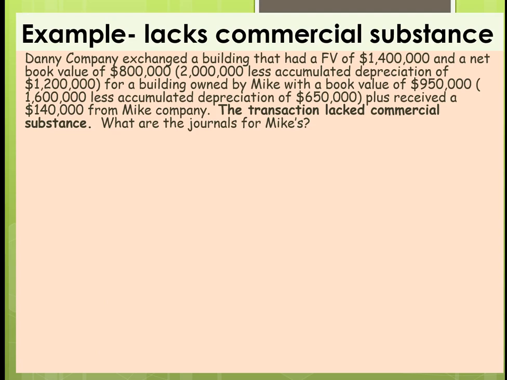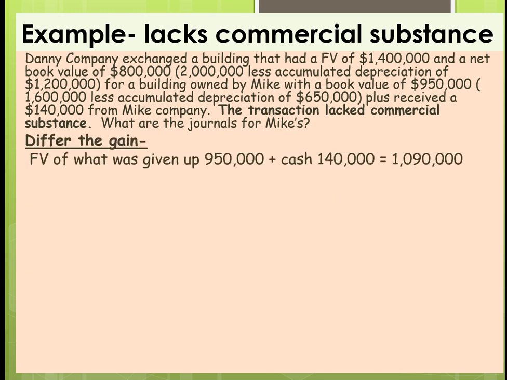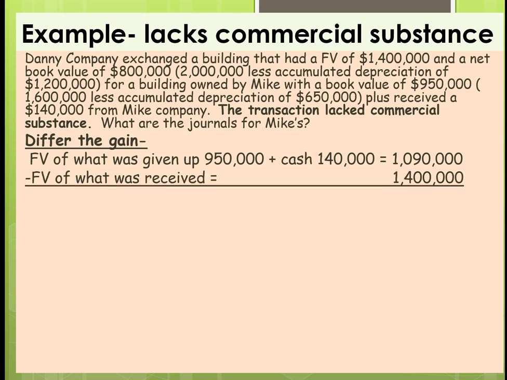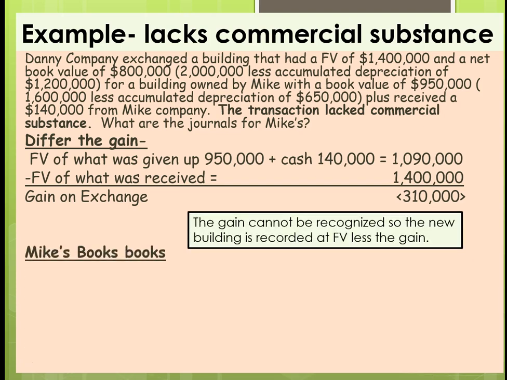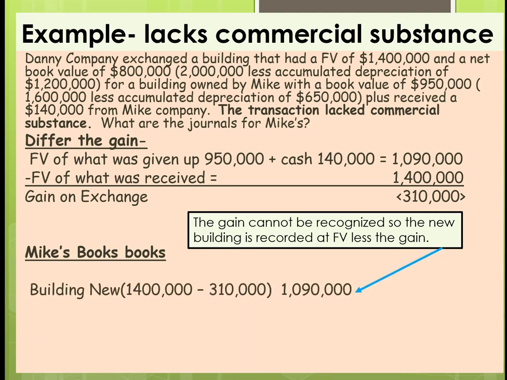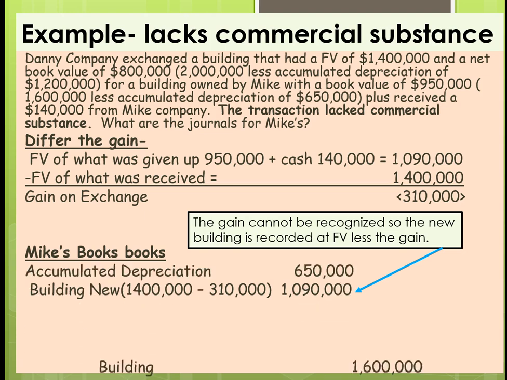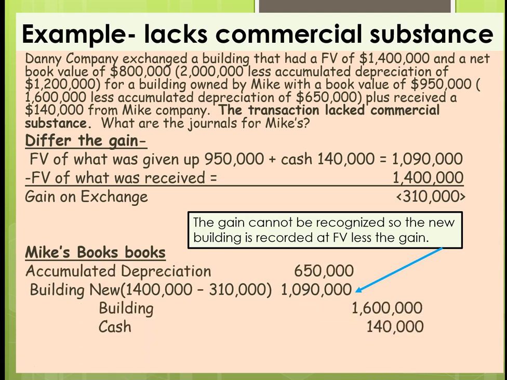So we're doing Mike's books, and the first thing we got to figure out is what is the gain. So it's the fair value of what was given up, which was $950 plus cash, minus the fair value of what was received, which means we had a gain of 310. So what does it look like on Mike's books? The gain cannot be recognized, so what we have to do is adjust the 1.4 by the 310. We're going to take the old equipment off the books, and we're going to book the cash. And that concludes this part 2 of a non-monetary exchange.